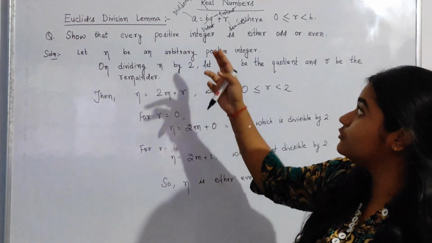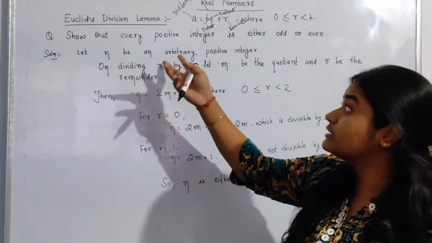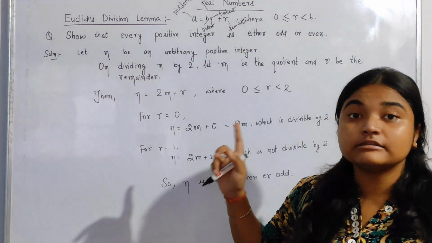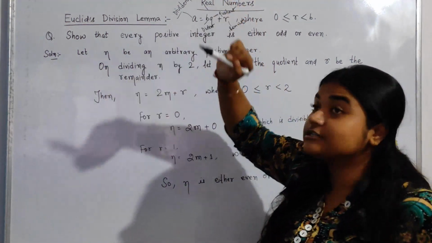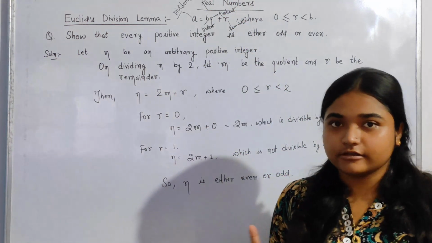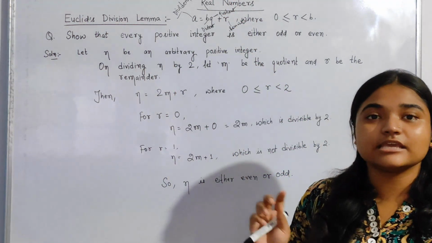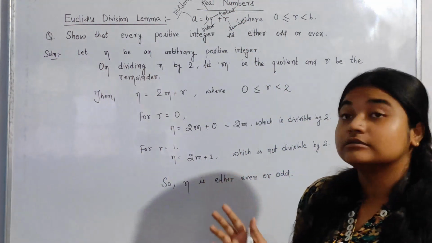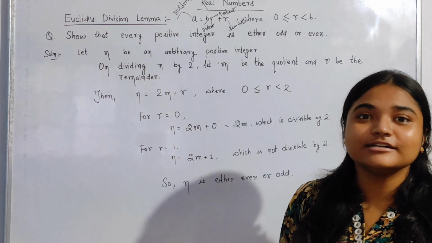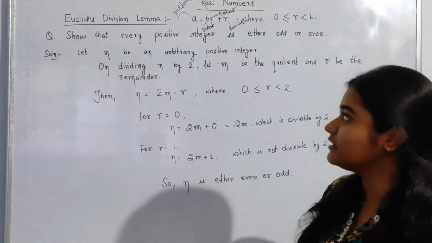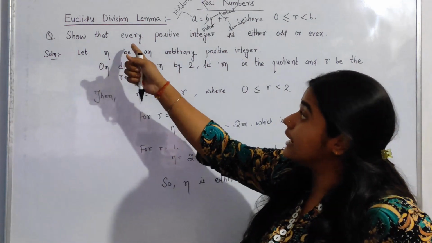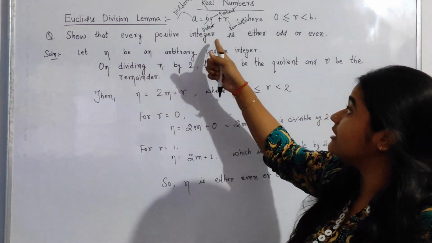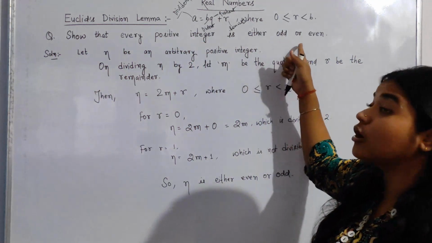So we just have to put the questions on this formula, this lemma, and then equalize it as dividend equals divisor times quotient plus remainder, the divide and check rule. Let us check the given question: prove that every positive integer is either odd or even.